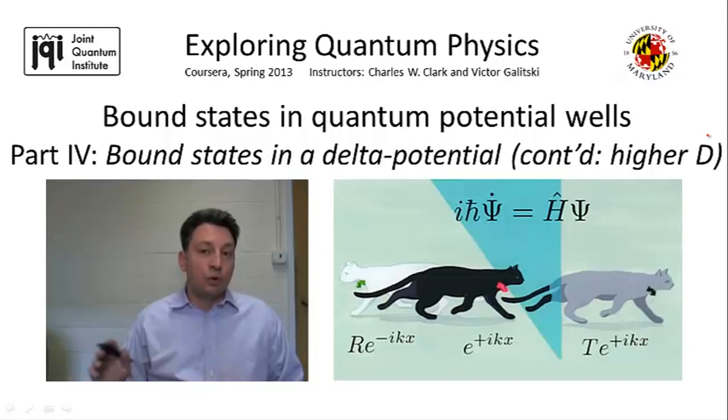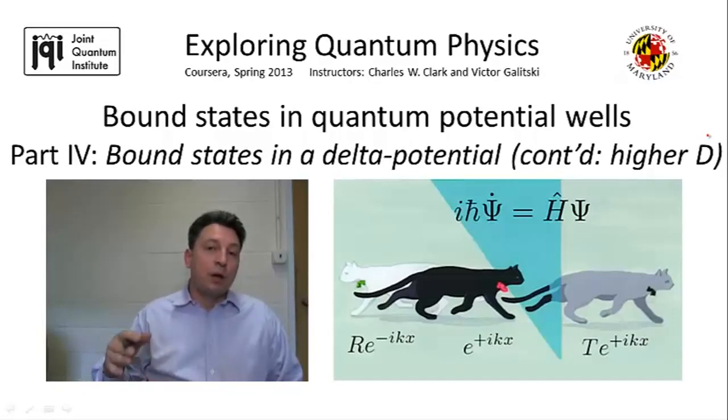So namely, for those of you who want to skip the technical part and just get to the bottom lines, I will just tell you the result right away. So unlike in one dimension, where first of all the bound state always exists, and the energy of the bound state in the weak potential scales as a second power law of the strength of the potential. In two dimensions, it turns out that the level also always exists, but the energy of the level is extremely small. So the level is very shallow, and the energy of the level scales exponentially in a very unusual form with the strength of the potential.